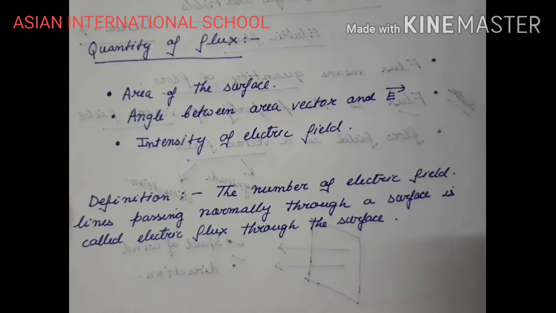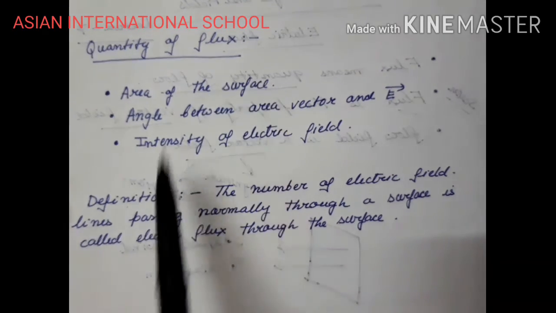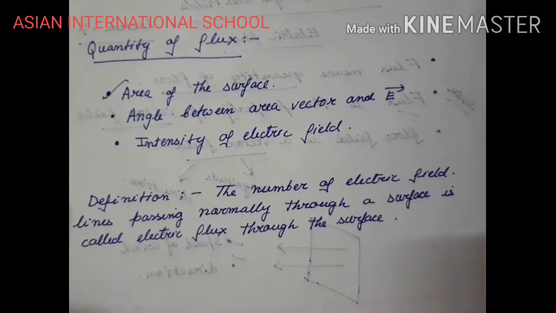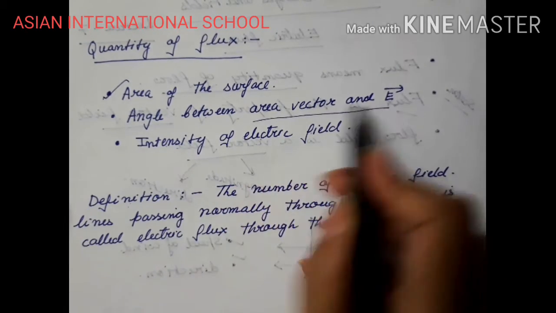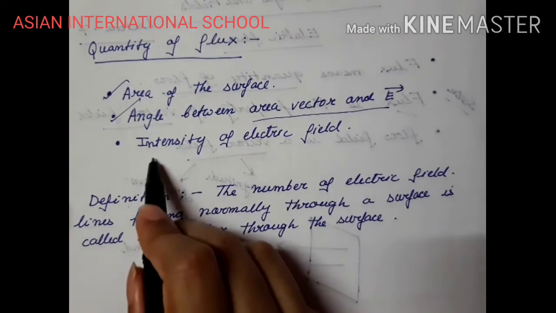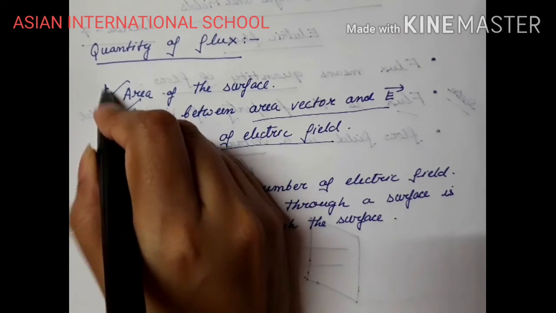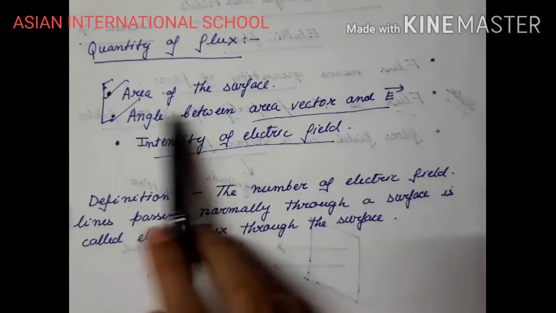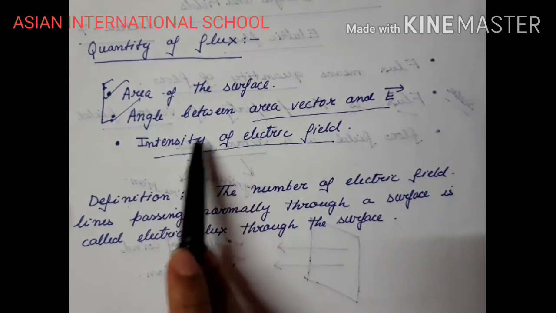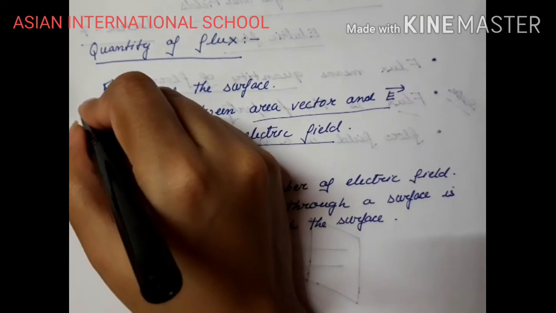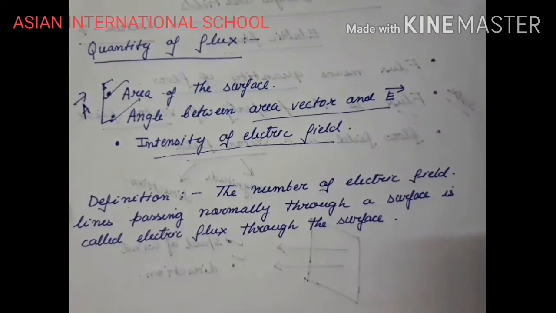We have understood that the quantity of flux depends on a few factors like the area of the surface, the angle between the area vector and E, and the intensity of the electric field. Now these two points are very similar to each other. Area means magnitude and direction, right? They represent basically the same point: the area vector, and this is the intensity of the electric field.